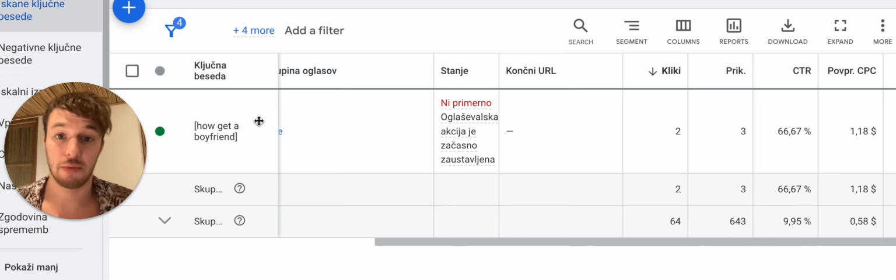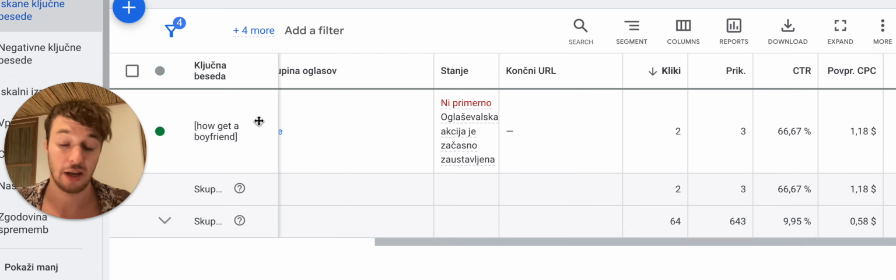You can target keywords by exact match. What is exact match? Exact match means that you are targeting people by the exact words they are putting in. All the rest are excluded, blocked or deleted out. So you are targeting only people looking for the exact phrase. Then you have broad targeting.